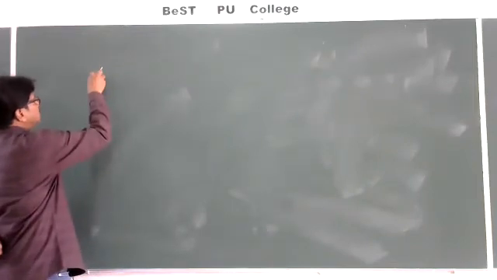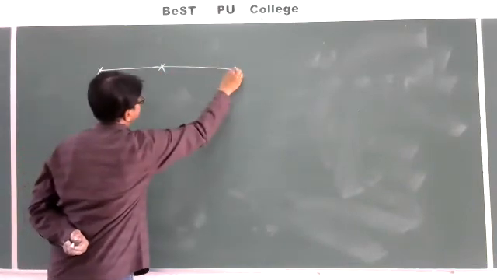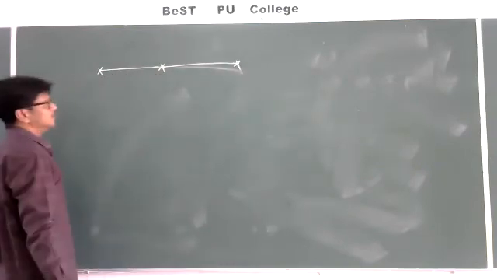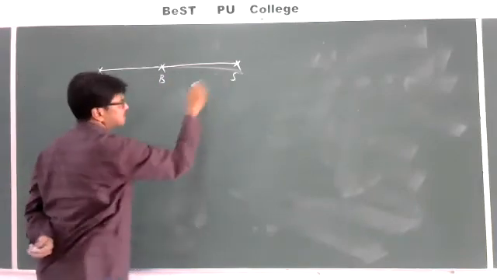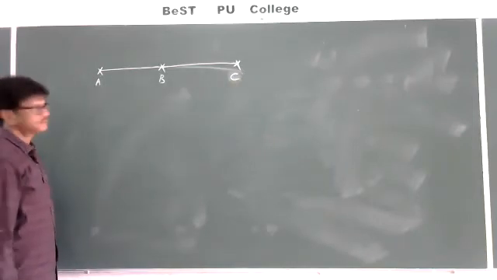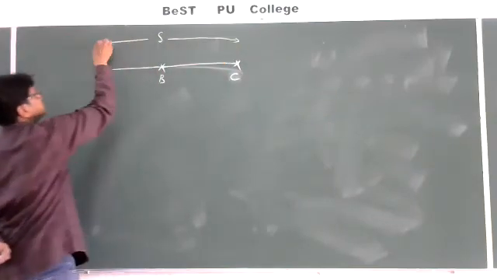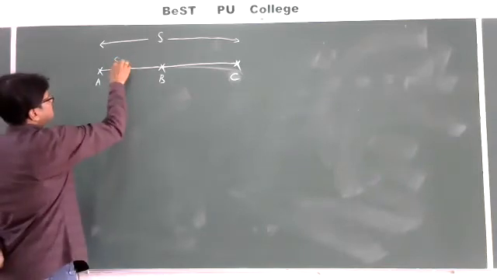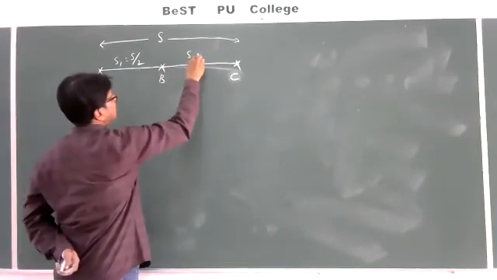A body covers the first half of the distance. If the total distance is S, this is the first half and this is the second half.